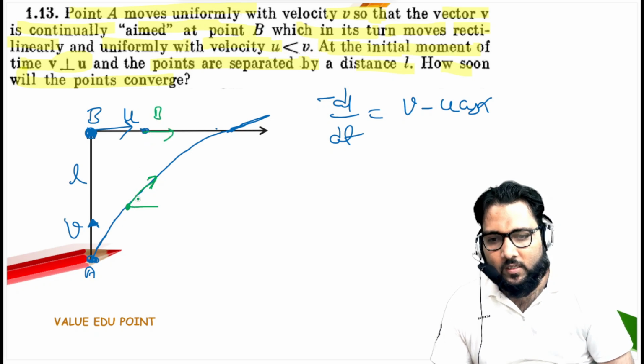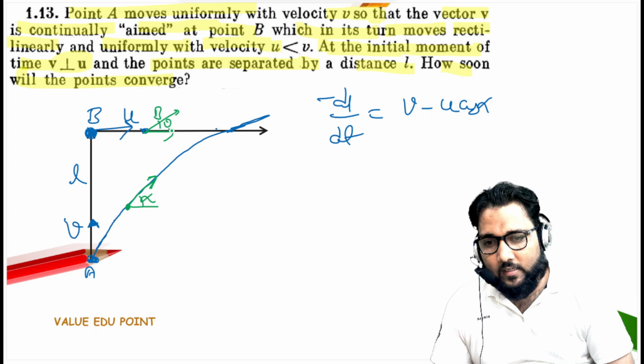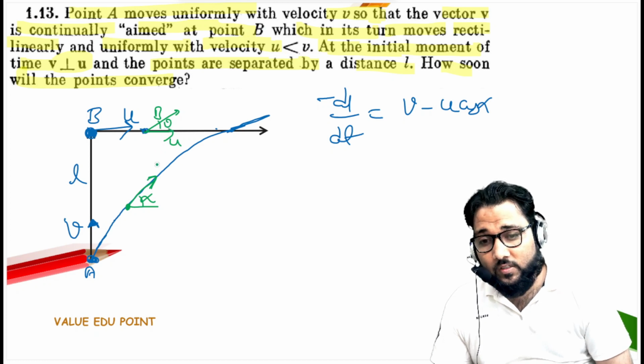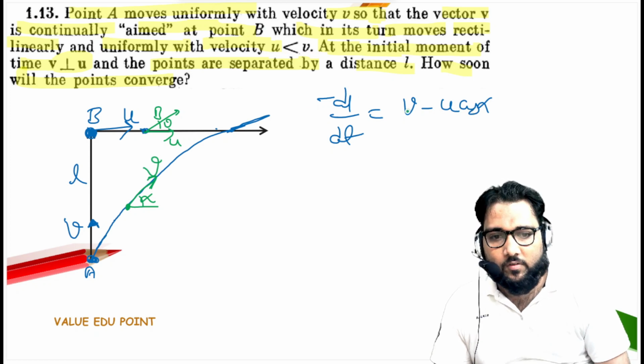Now this angle is alpha from the horizontal. So we take again, this is angle alpha, and this value is u. So we take the velocity of u in the direction of velocity of A. So that will be v minus u cos alpha.